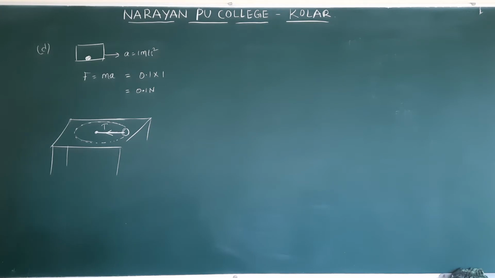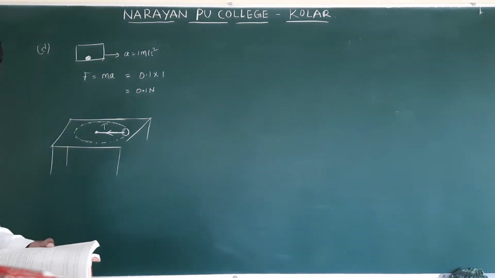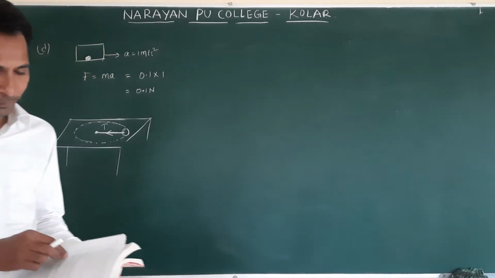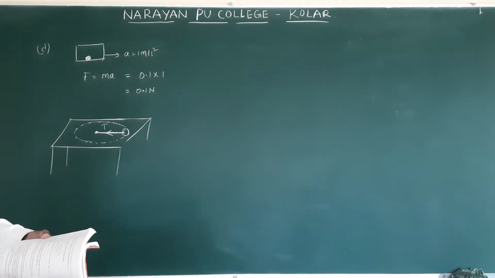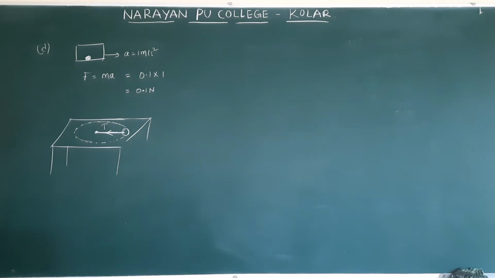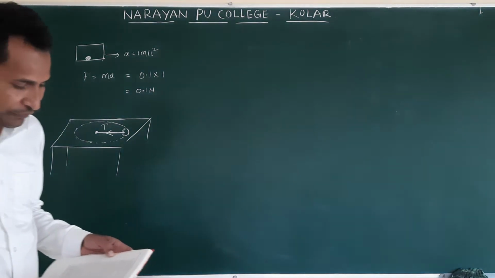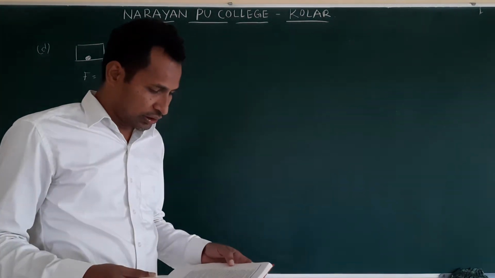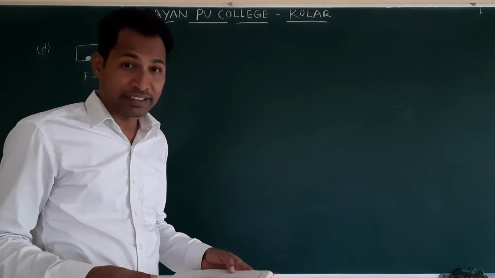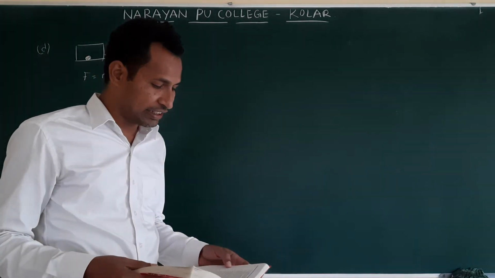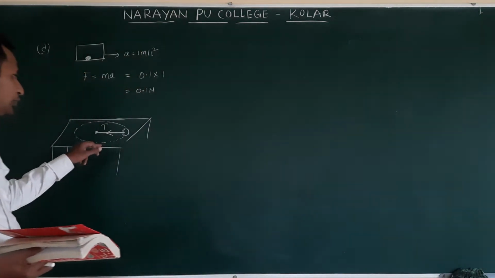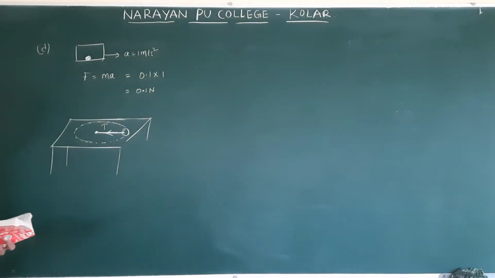Tension provides the centripetal force. So net force is what? It is tension T. Yes, tension T. The options are T minus mv square by L and T plus mv square by L, and they gave 4 options that you will see in the next lesson. Why did they write T minus mv square by L? That you will see next lesson. But according to the question, T is the net force in this case.